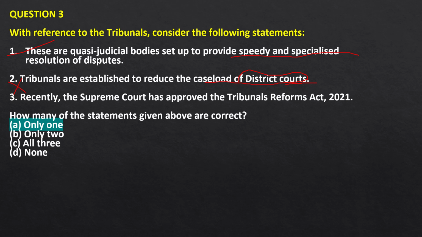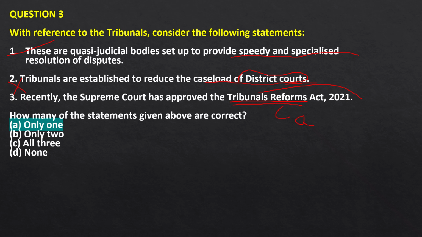The Supreme Court has recently disapproved the Tribunals Reform Act 2021. The 2021 Act was regarding the members of tribunals, in which the central government had the power regarding appointment, conditions of service, and the tribunal members' appointment.